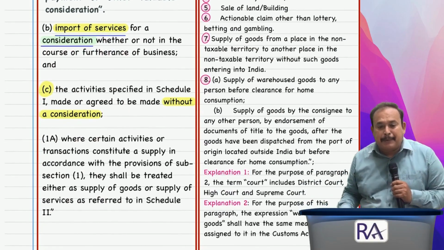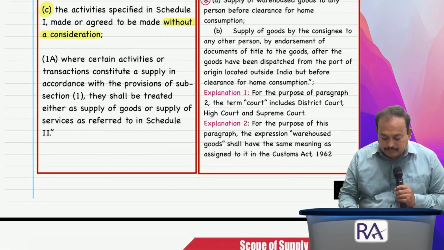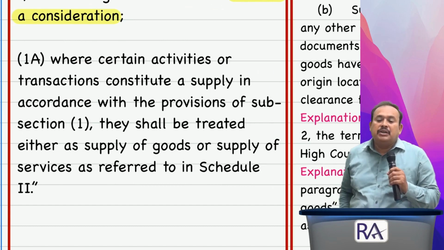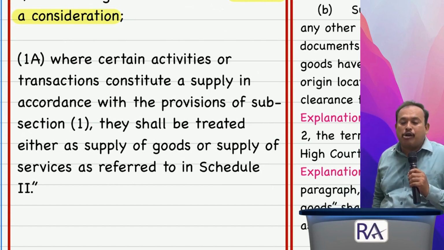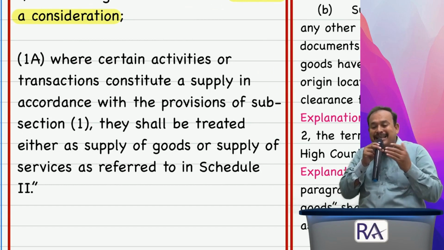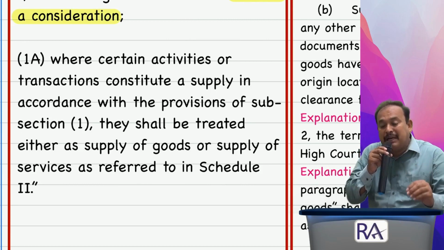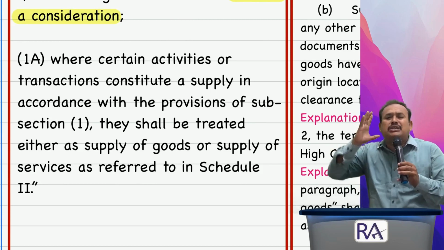Section 7, subsection 1A, where certain activities or transactions constitute a supply in accordance with the provisions of subsection 1, they shall be treated either as supply of goods or supply of services as referred to in Schedule 2. What do you mean by this? Why should I refer to Schedule 2?